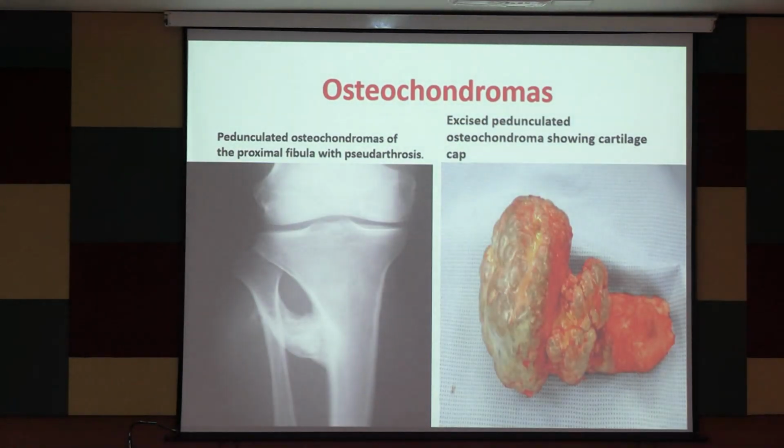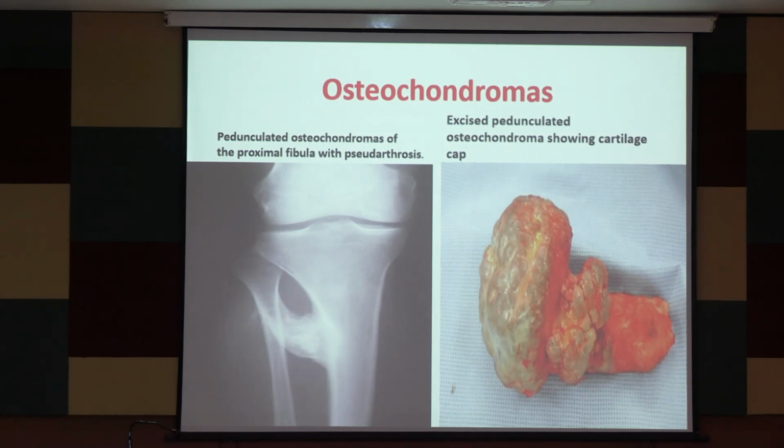Let's see if we have an X-ray. Yes. Can you see this thing? So this is the pedunculated lesion, and then the tip. Can you see the tip? This is the cartilage, and cartilage will not show on the bone, but if you clearly follow the soft tissue shadow, see the soft tissue shadow. If you do an MRI, you will be able to see it.